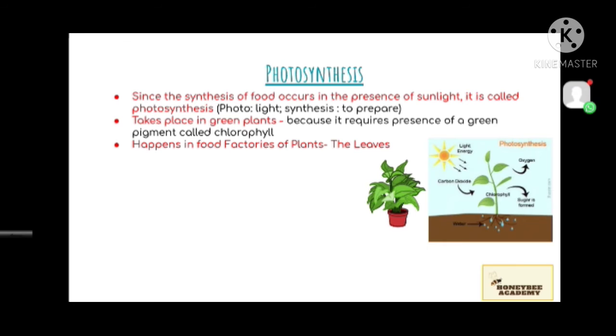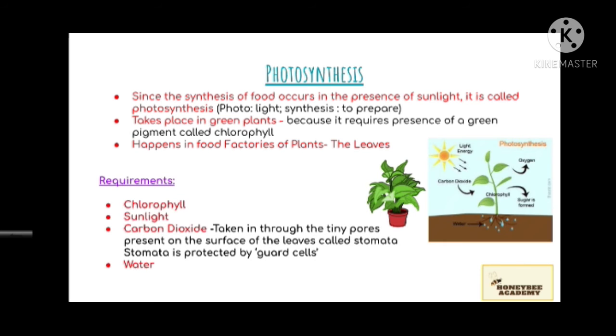The requirements for photosynthesis are chlorophyll, sunlight, carbon dioxide and water. Carbon dioxide is taken in through tiny pores on the surface of the leaves called stomata. Stomata are protected by guard cells. We'll learn more about this later.